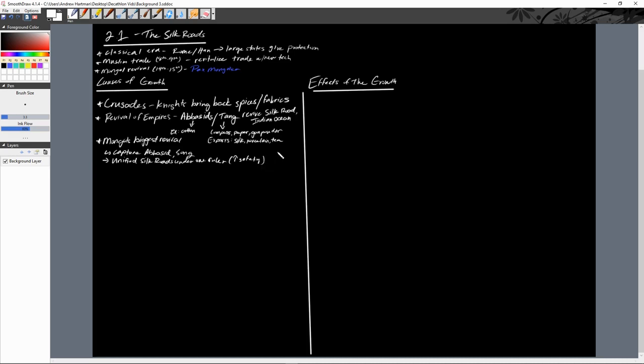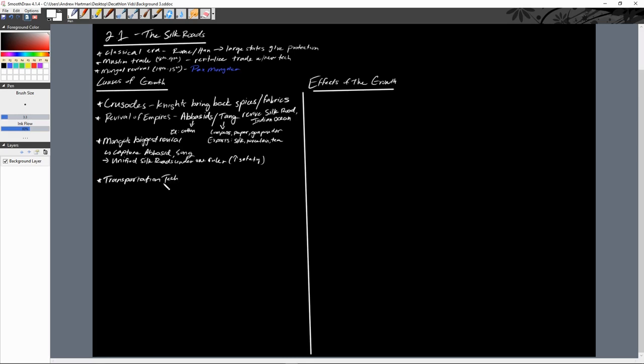Especially with the idea that the Mongols are incredibly deadly, right? You're not going to see a whole lot of crime occur in the Mongol Empire because the retribution is going to be so harsh, right? So that's probably the biggest reason for the revival, right? There are some other side things that come out of this, right? We see transportation technologies improve as well.